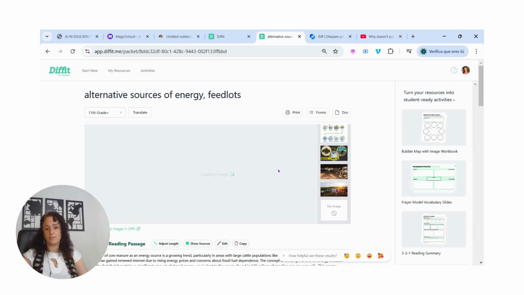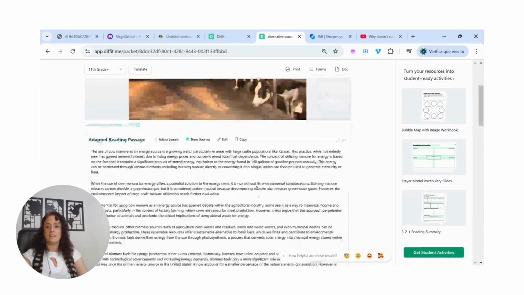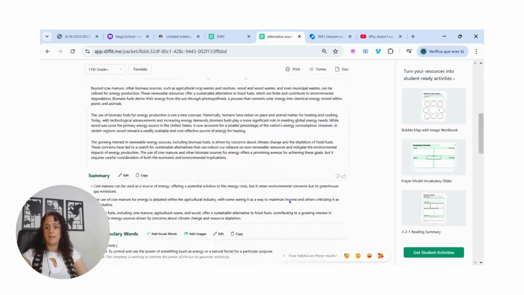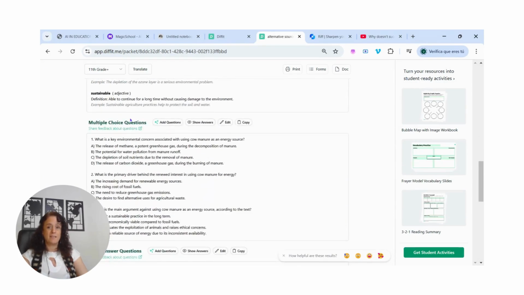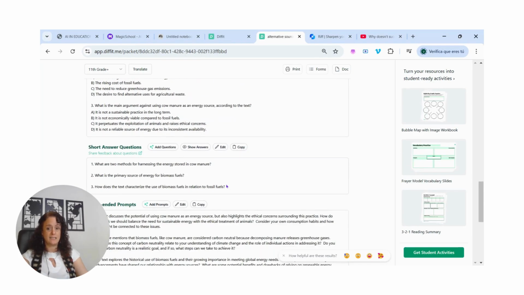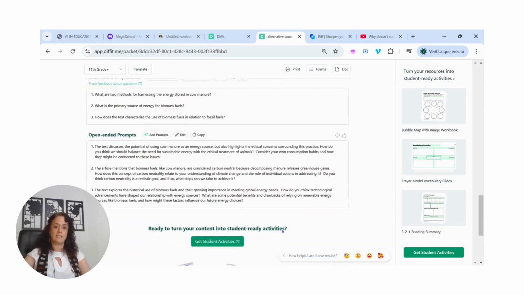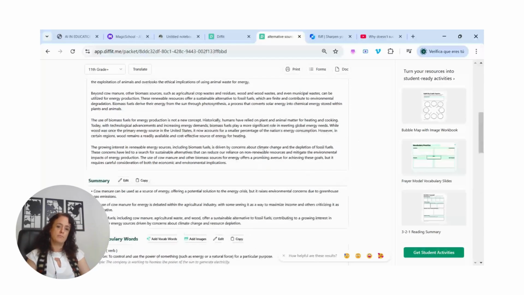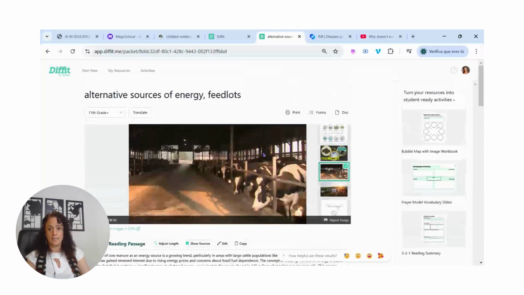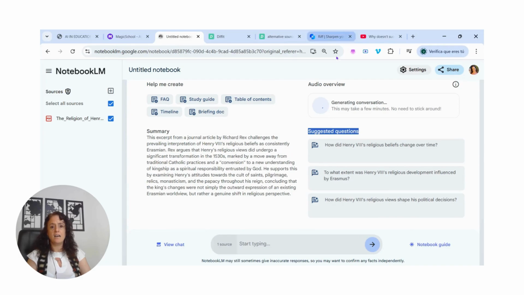You choose from whichever you like, and then you will get an adapted reading passage, and a summary of it. You'll get some key vocabulary that we can work in class, some multiple choice questions, which are great for practicing reading comprehension, short answer questions, and open ended prompts, right? That will be useful for more class discussion on the topic. You will also get some mind maps here that you can use for storing vocabulary mainly, to group vocabulary with similar semantics together, right? Okay, it is still generating.